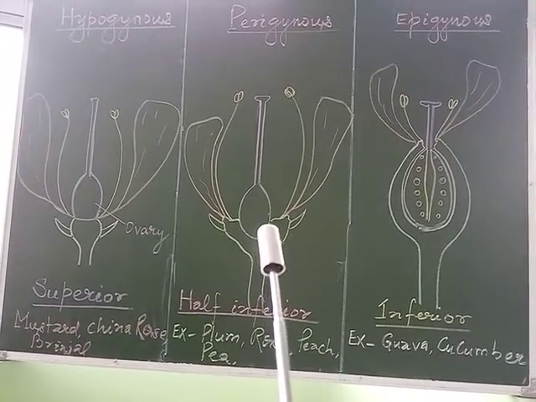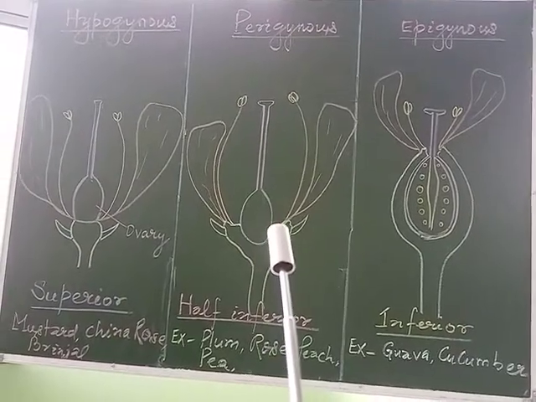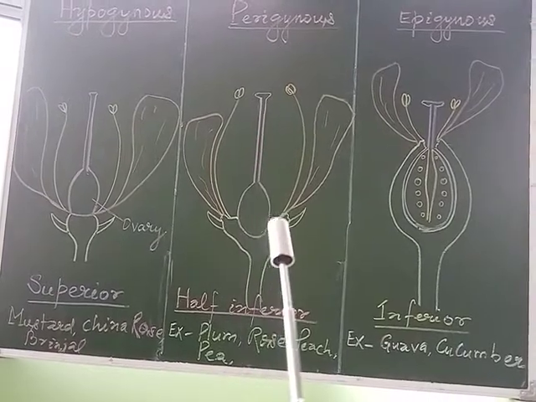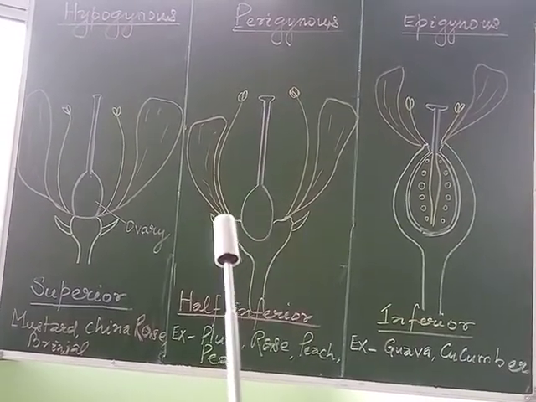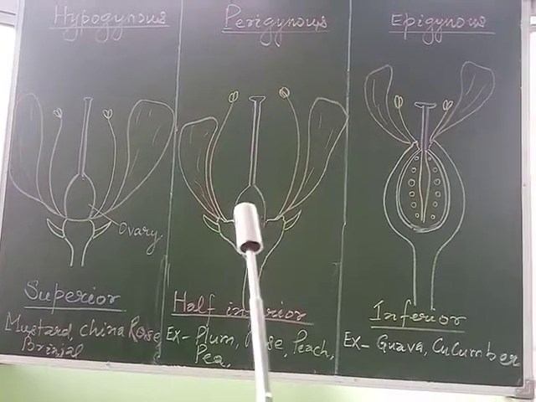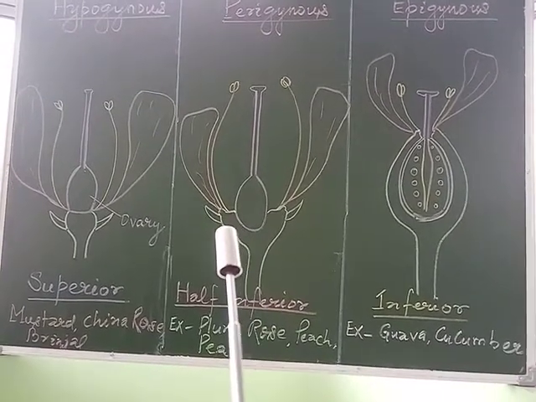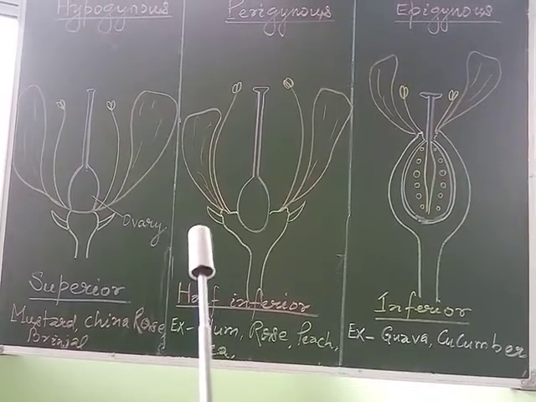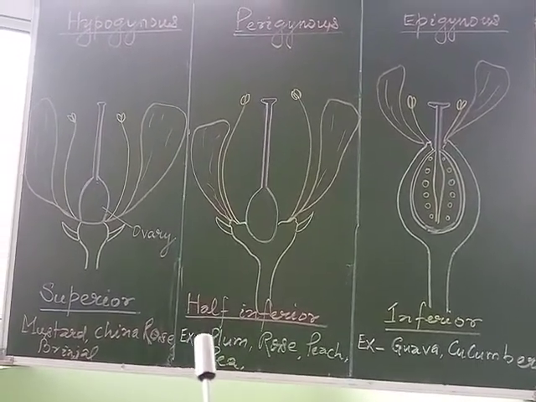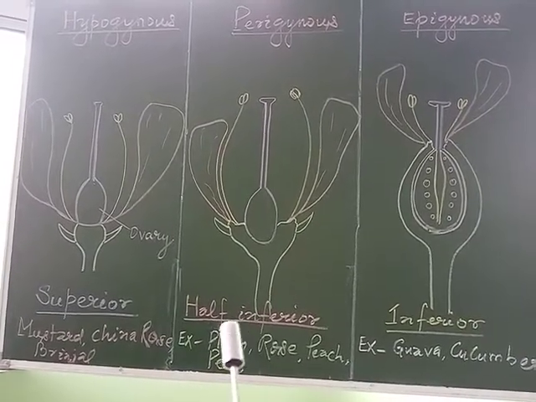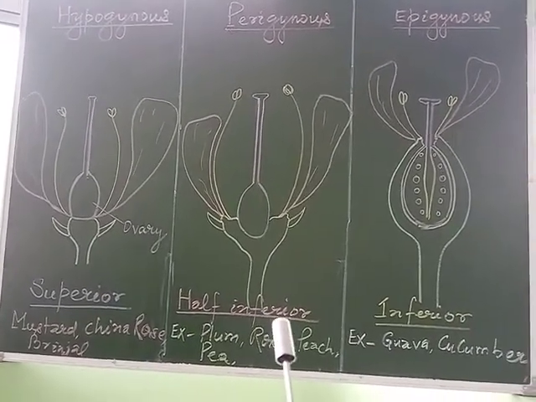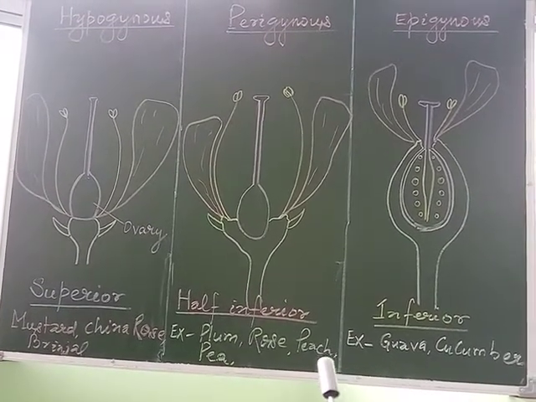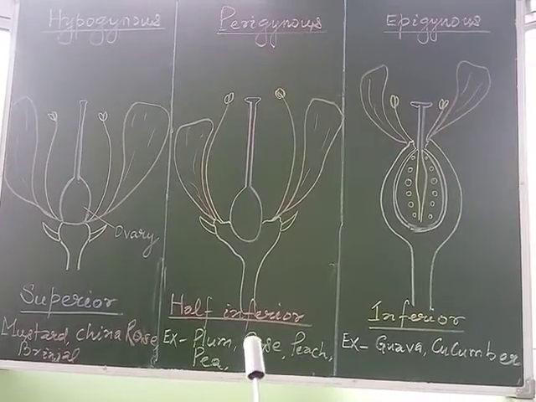We observe the ovary occupying the midway position, and the other floral parts are also at the same level along the rim of the thalamus. So the ovary is called a half inferior ovary. For example, in plum, rose, peach, pea, etc.